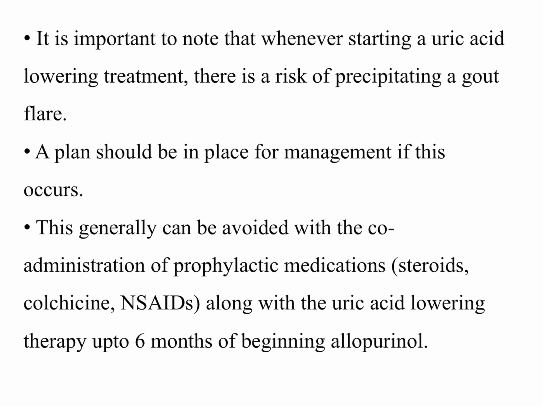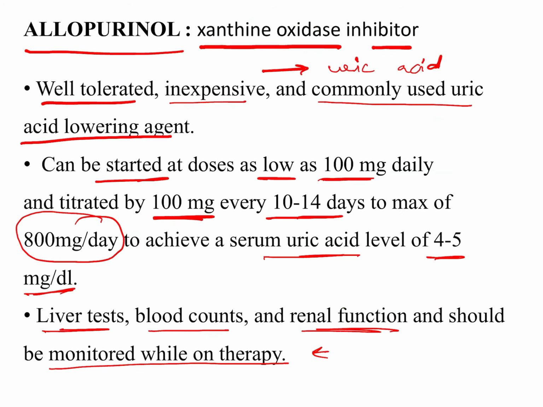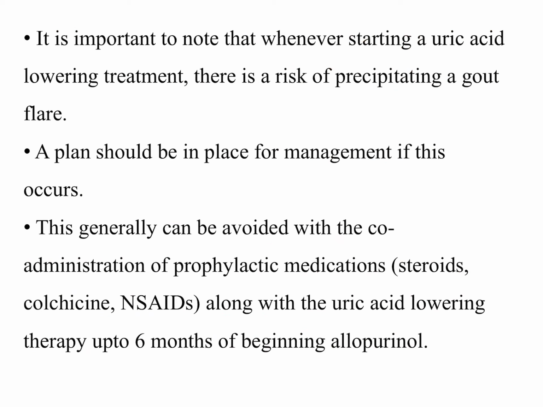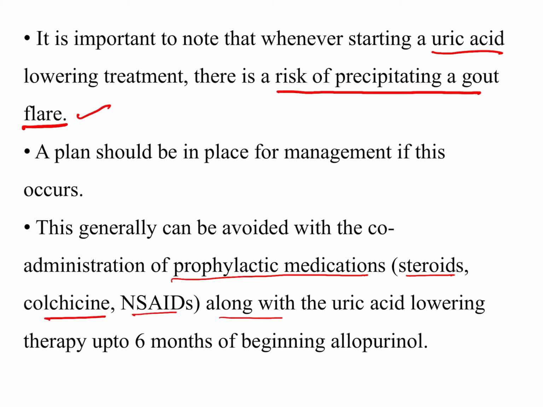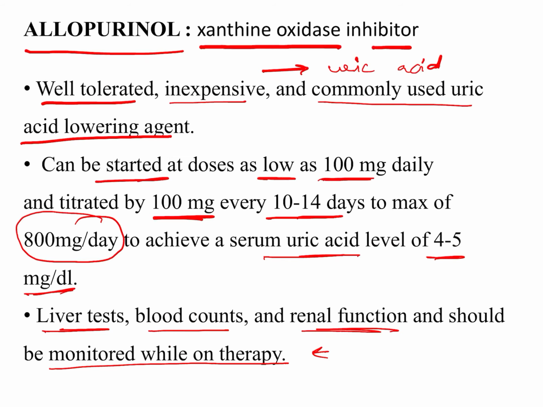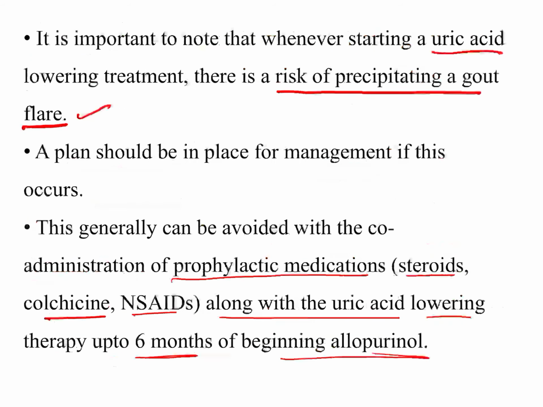But it should be noted that when we start uric acid lowering therapy in the interval phase, there is a risk of precipitating a gout flare. The patient may go into an acute attack when we start uric acid lowering therapy. So in those cases, prophylaxis with steroid, colchicine or NSAIDs should be started along with the uric acid lowering therapy for up to 6 months after starting allopurinol. In the interval phase, we start the uric acid lowering drug and add on prophylactic medicines. Most commonly we go for colchicine and NSAIDs in this case.